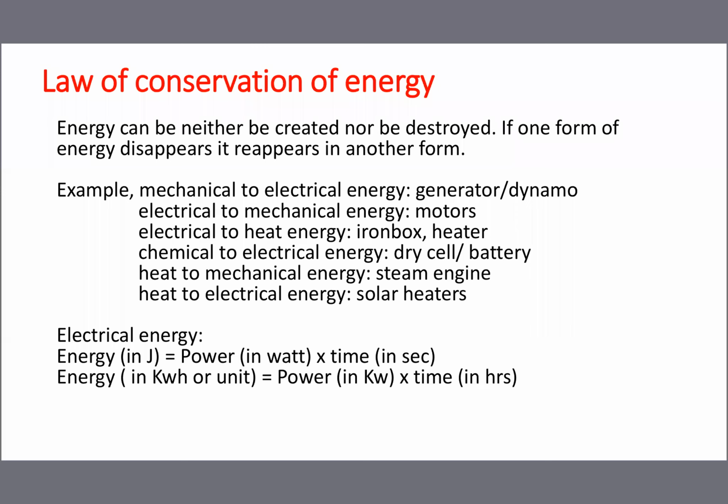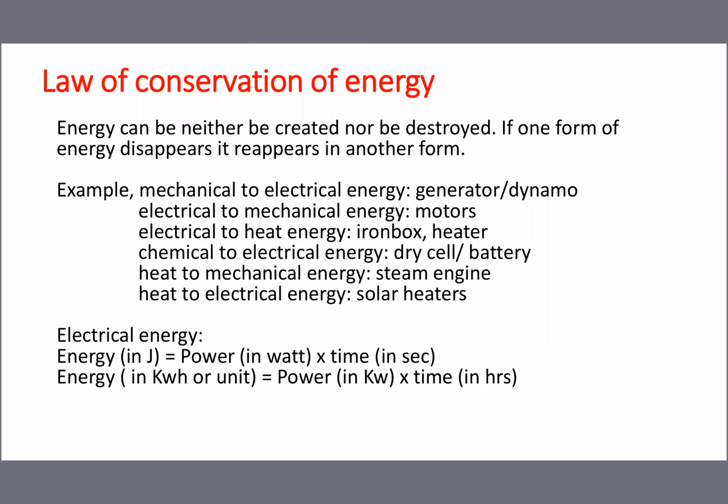Divide by 1000, it becomes kilowatt. Then multiply with the time. So power you have to express in terms of kilowatt, multiplied by time, you will get kilowatt hour.